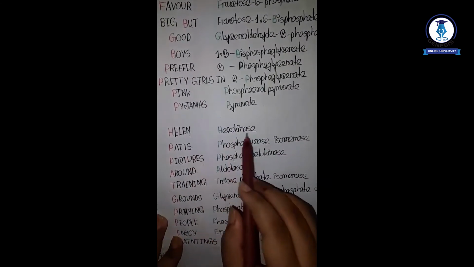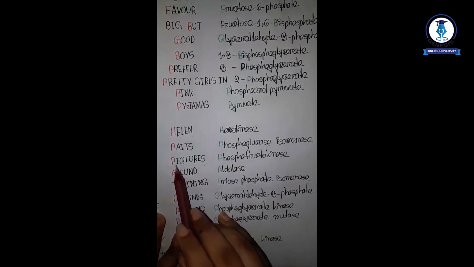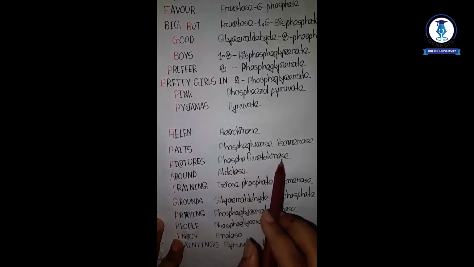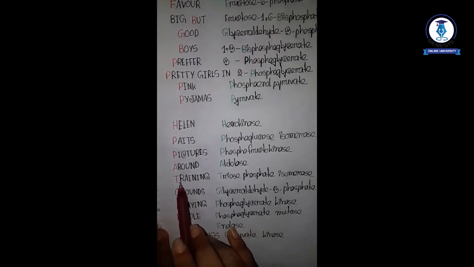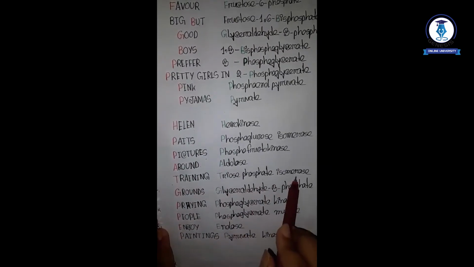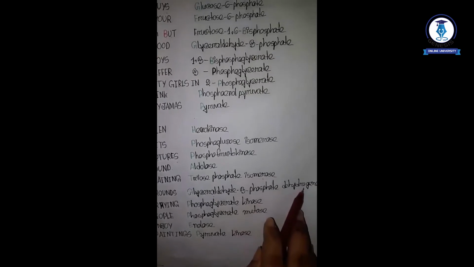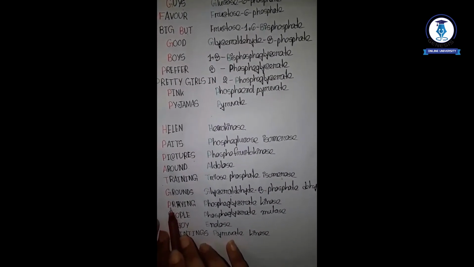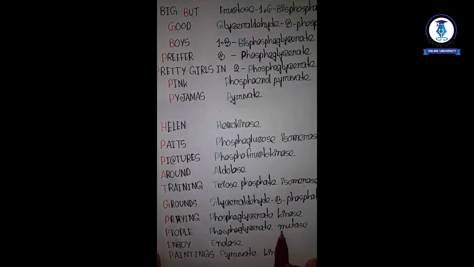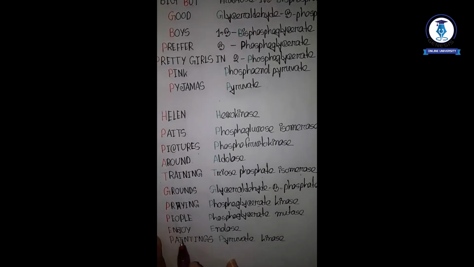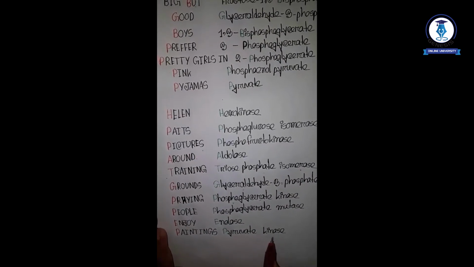Then Helen is for hexokinase, then P for phosphoglucose isomerase, then pictures, P, indicates phosphofructokinase and around indicates aldolase, and training, T, indicates triose phosphate isomerase, and G indicates glyceraldehyde 3-phosphate dehydrogenase, and praying, P, indicates phosphoglycerate kinase, and then phosphoglycerate mutase, again P, for people, and enjoy, E, indicates enolase, and the paintings, P, indicates pyruvate kinase.